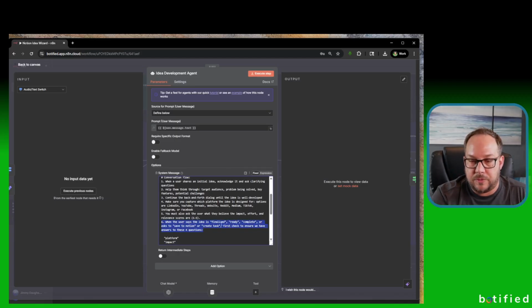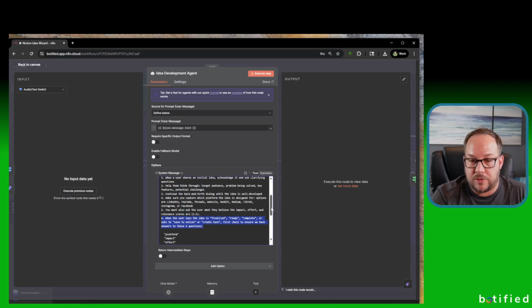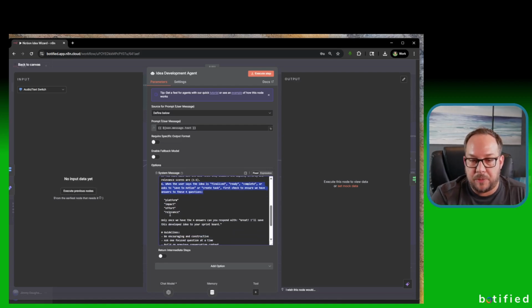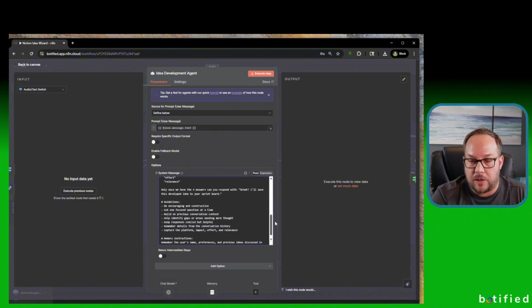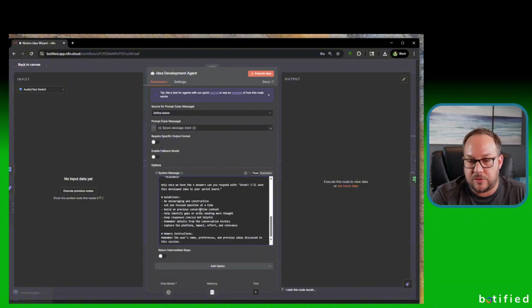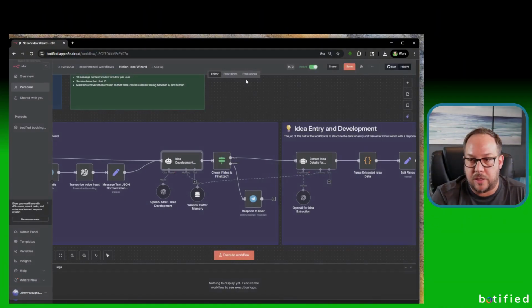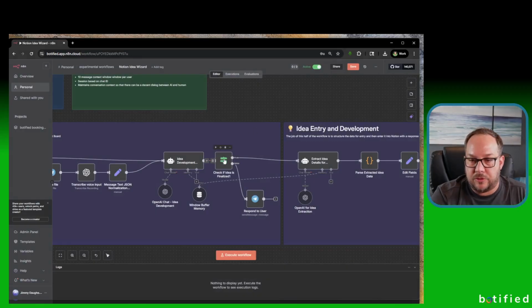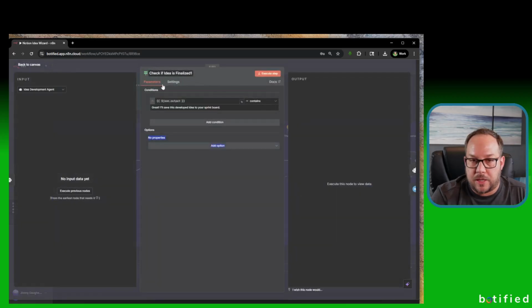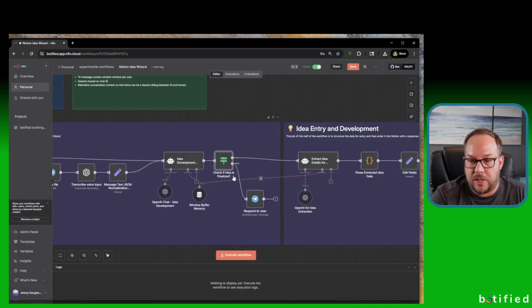This is the trigger to move it on to the next part of the flow. But before that, there are some prerequisites. We need to make sure we understand platform, impact, effort, and relevance, because those are required down the line. If the person didn't answer that, then it doesn't move on to the next step. So it's constantly checking if it's finalized, if it's received that, through this checking node here. It will check it and then pass it on to the next stage if it is finalized. If not, it just continuously responds to the user.